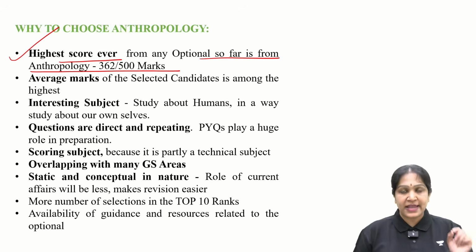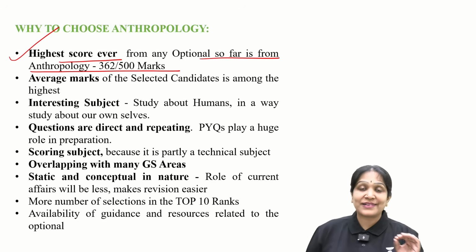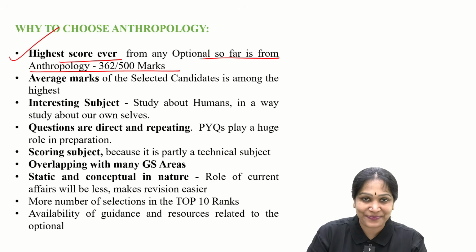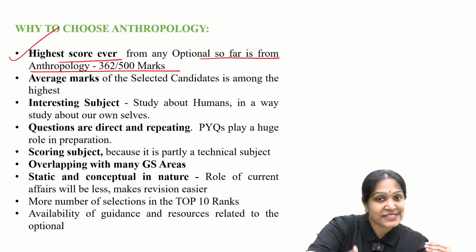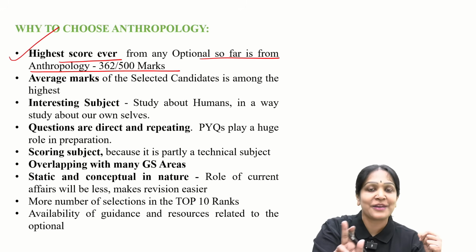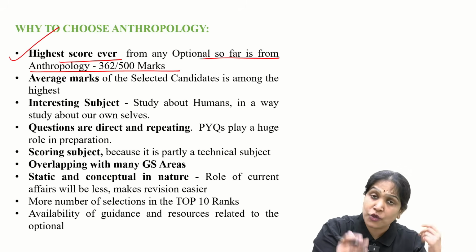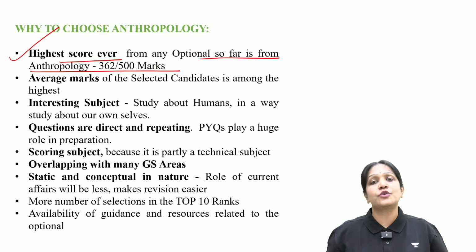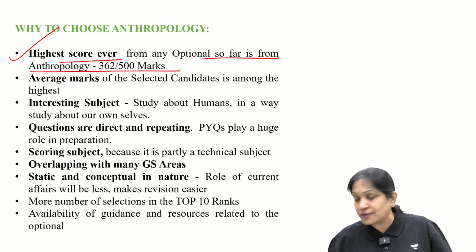Is it clear? Next, that is a feat. It is not achievable by everybody. So looking at the 362 mark, you should not choose anthropology optional. You may get 370 also, but with that bharosa, you should not take anthropology optional.